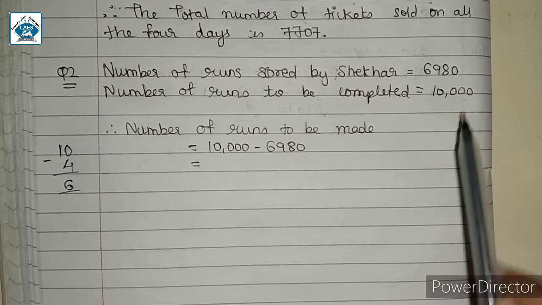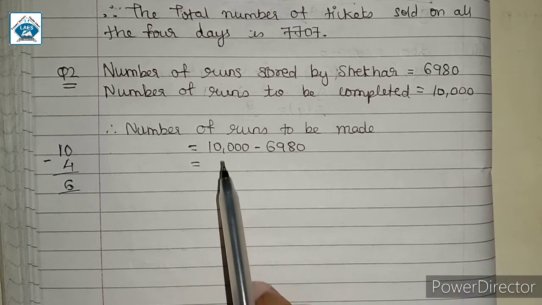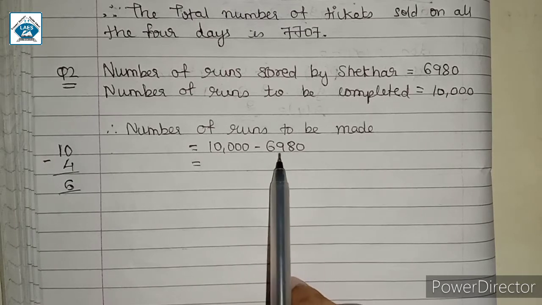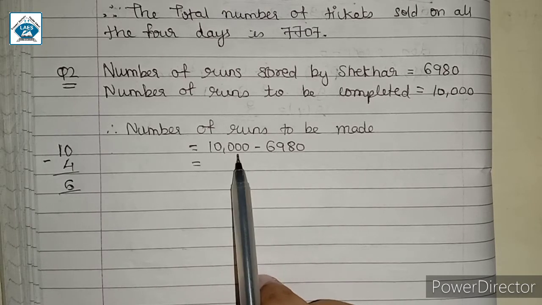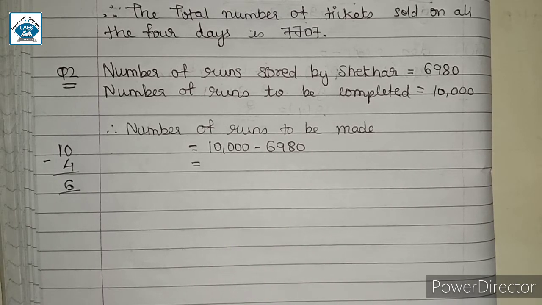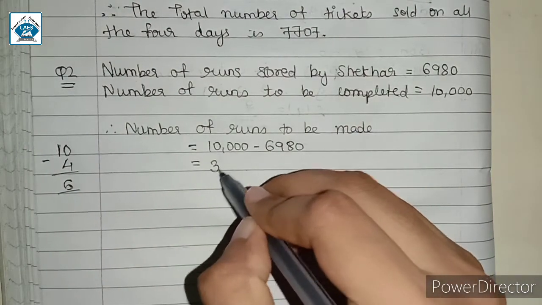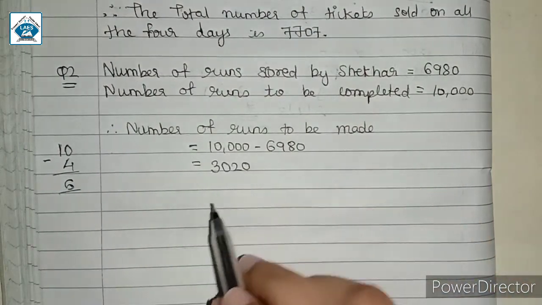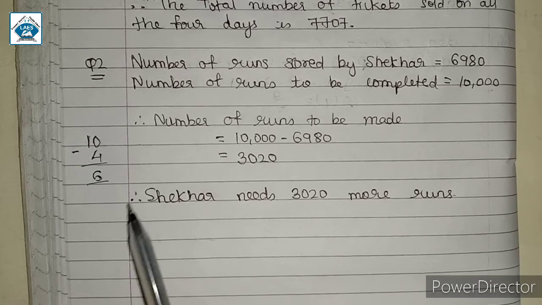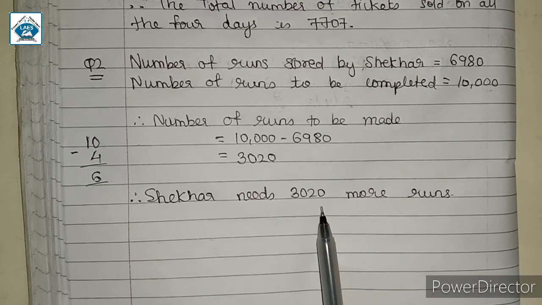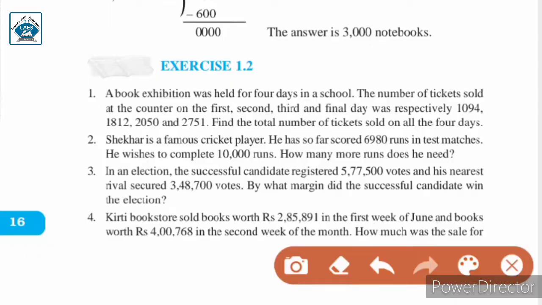So to find the number of runs to be made, we will subtract 6,980 from 10,000. Then we will get the number of runs to be made, that is 3,020 runs. So in the end we will write, therefore Shekhar needs 3,020 more runs.